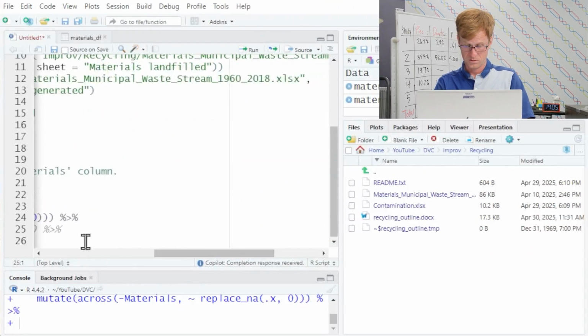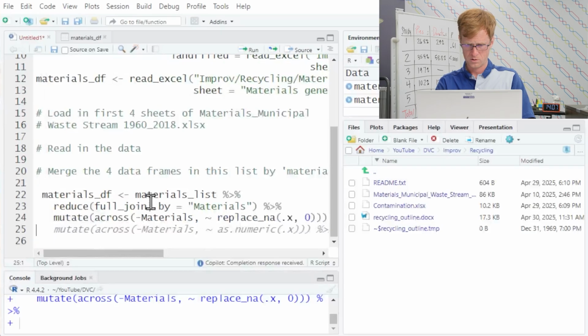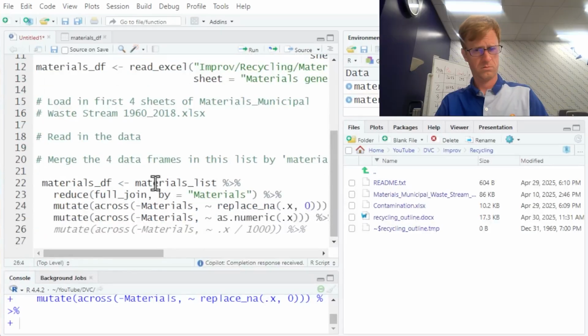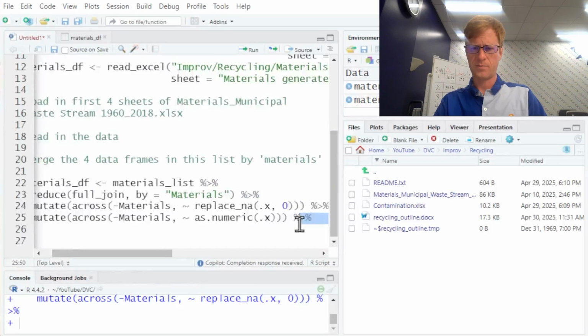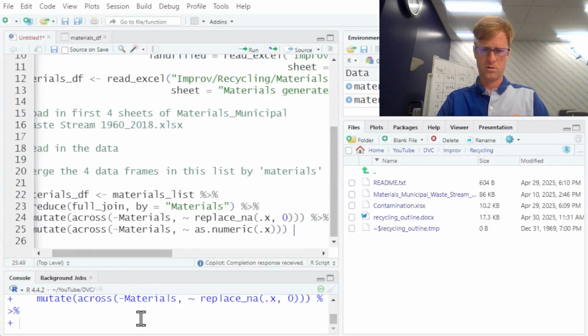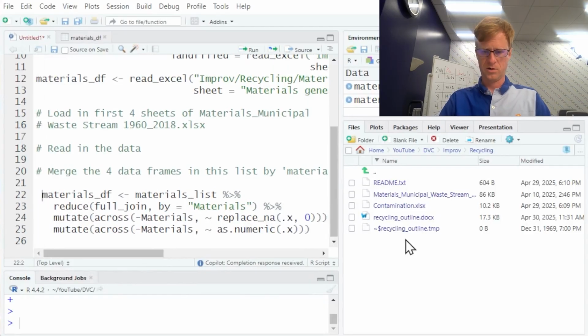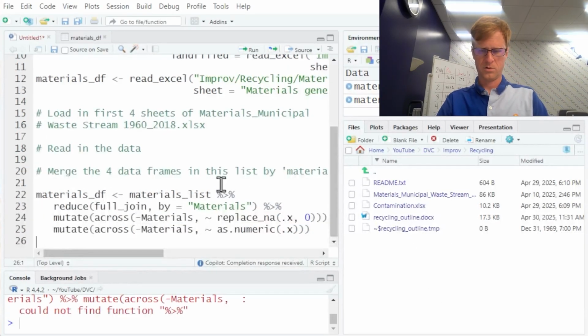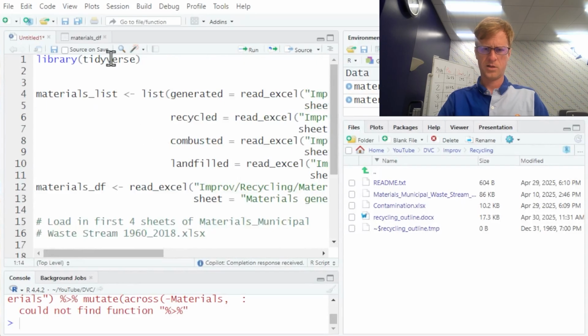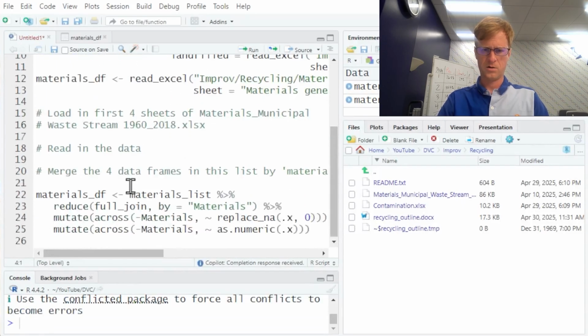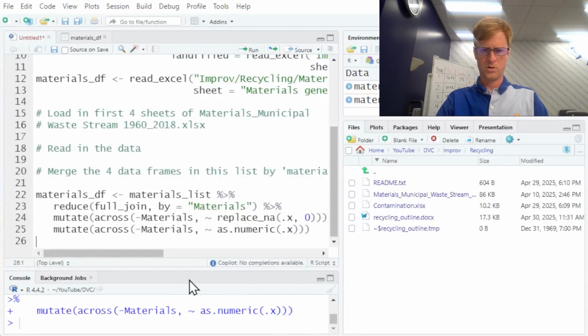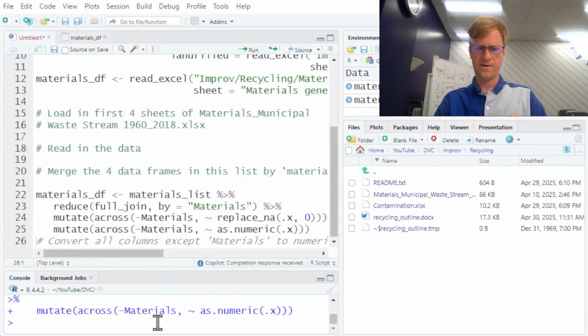All right. So Copilot thinks I should be doing more. We want as numeric. That makes sense. And what else does it think we should do? So now I guess it's dividing by 1,000 because it wants to. Why don't we stop there? And let's try to run it. So I'm going to hit escape to not run that last thing I started. And we're going to run this. We did not load in the tidyverse. If we do that, we should have something. Let's see what it gave us.